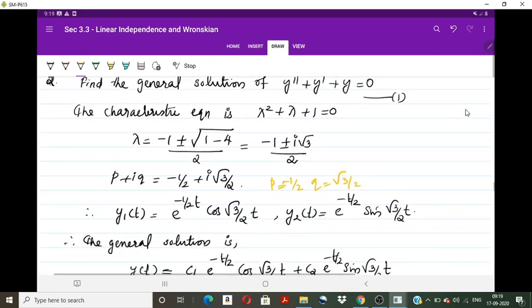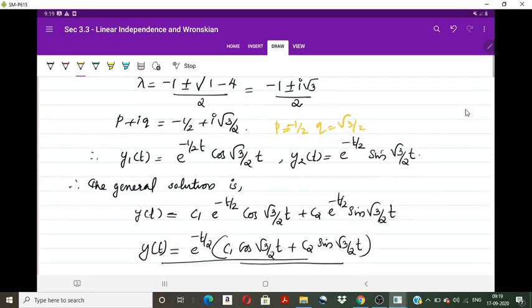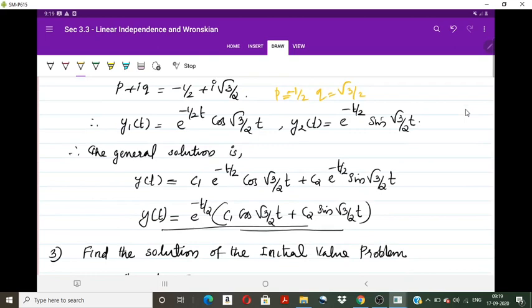Now the two solutions of equation 1 are y1 of t, e raised to minus t by 2 cos root 3 by 2 t, and y2 of t is e raised to minus t by 2 sin root 3 by 2 t. So the general solution is C1 into e raised to minus t by 2 cos root 3 by 2 t plus C2 into e raised to minus t by 2 sin root 3 by 2 t. That is, y of t is equal to e raised to minus t by 2 times C1 cos root 3 by 2 t plus C2 sin root 3 by 2 t.